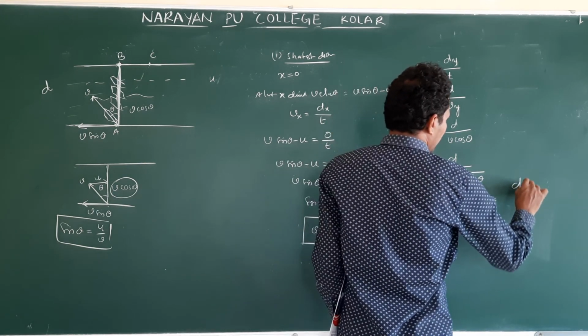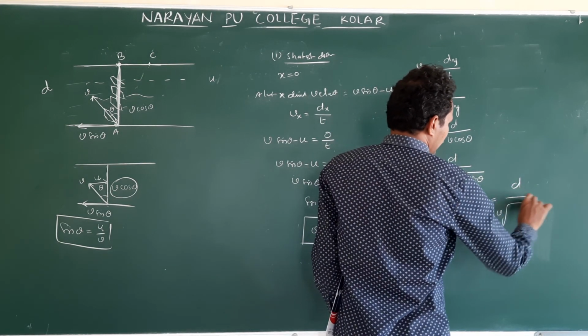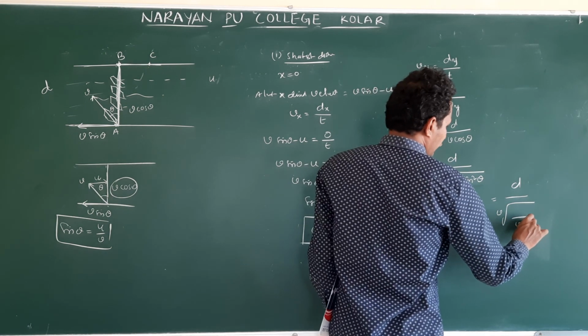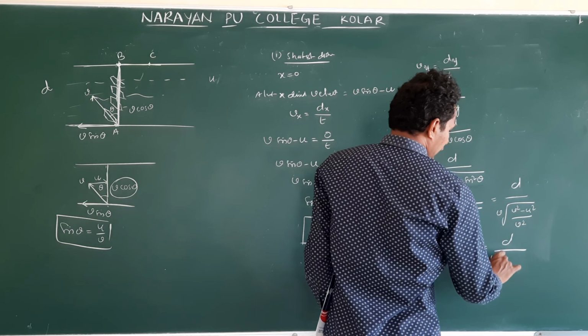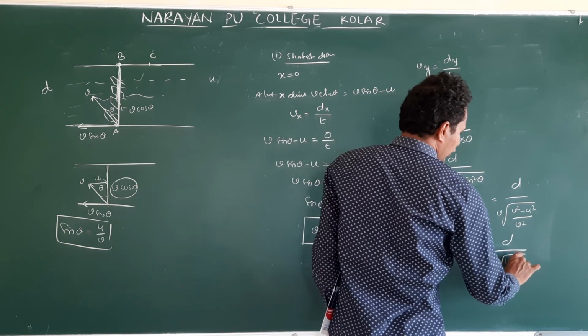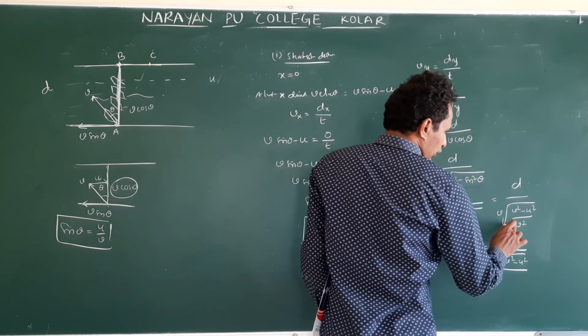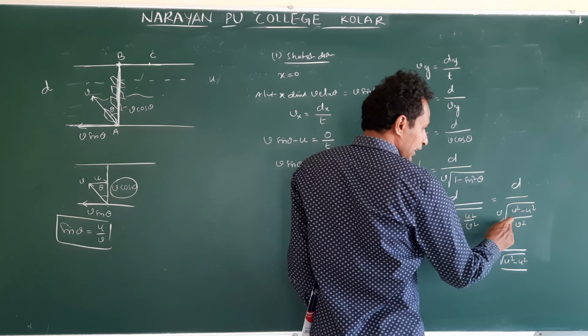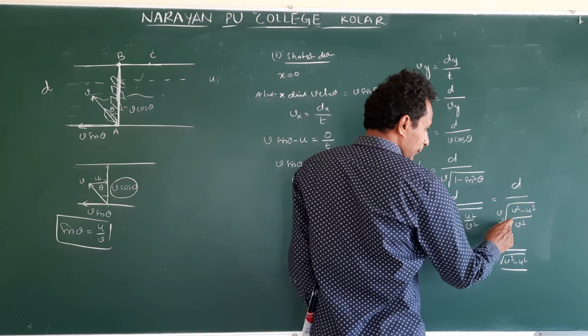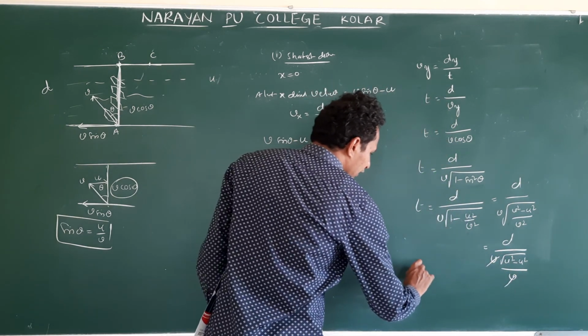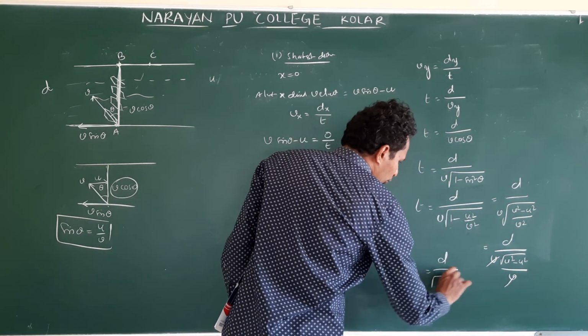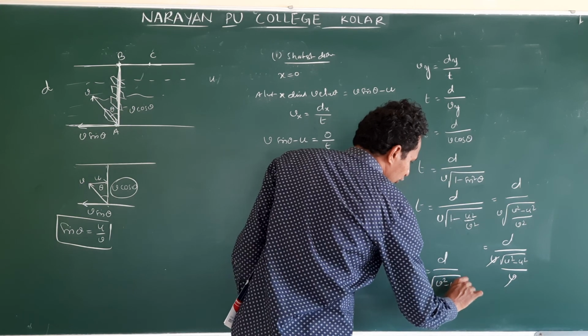This is equal to d by v into, LCM is v square, so under root of v square minus u square by v square. You write the root for the numerator and denominator. Denominator root v square is v. The v cancels. Then t is equal to d by under root of v square minus u square.